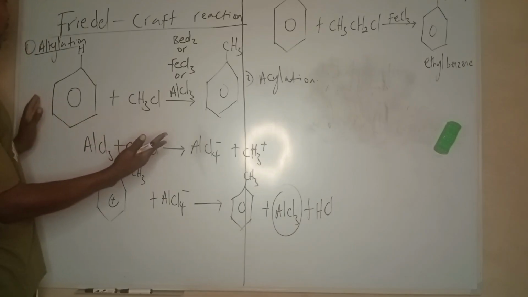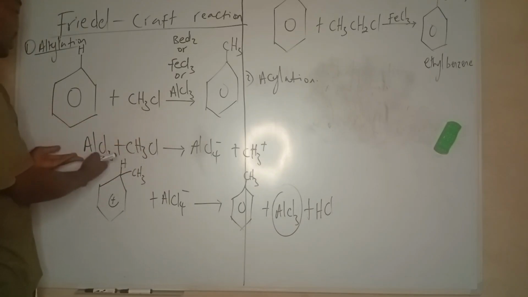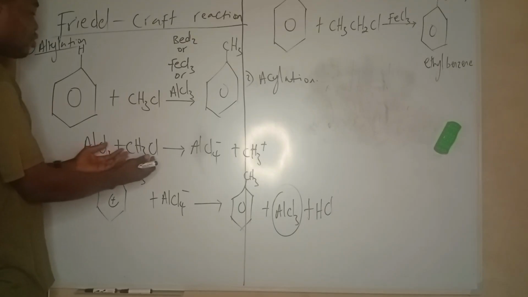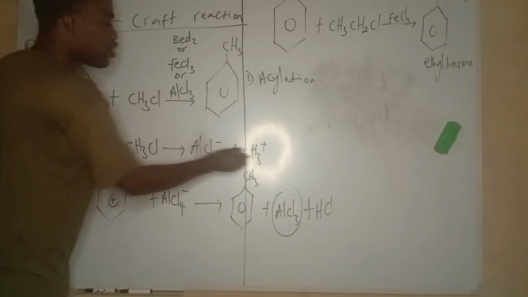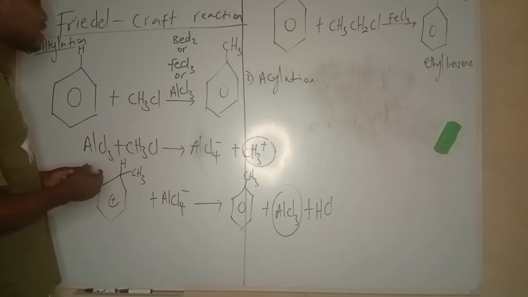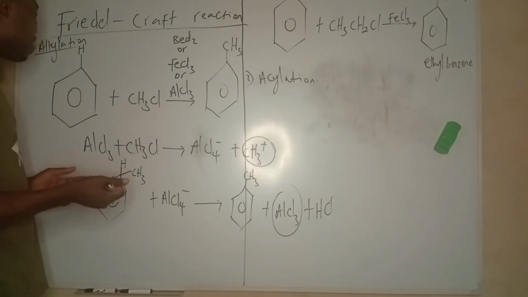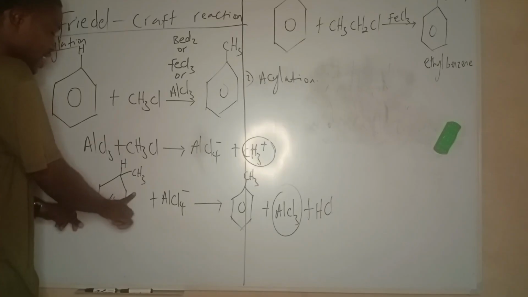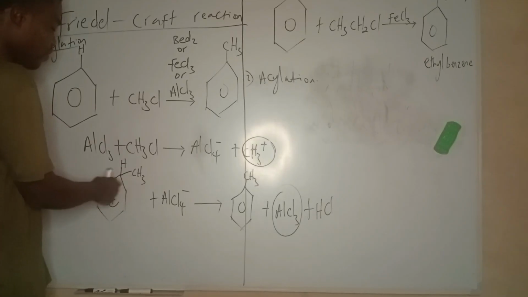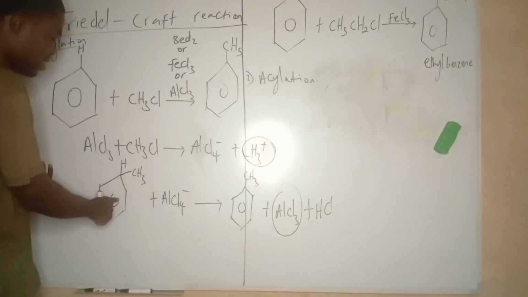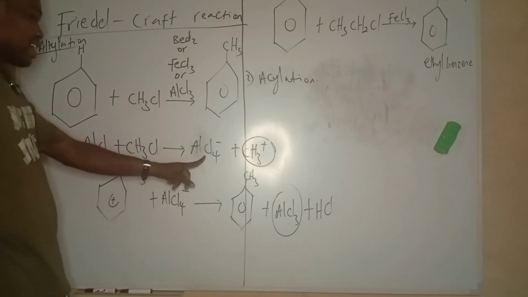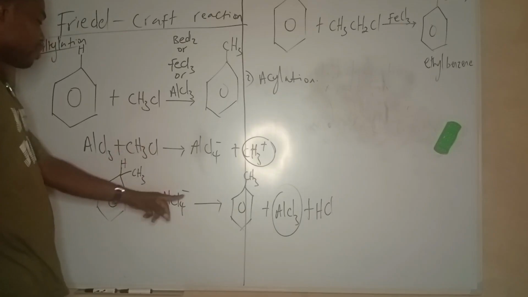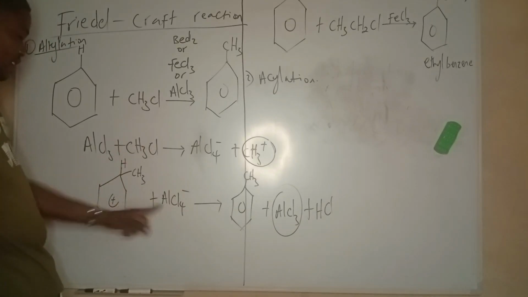Okay, so what should happen now? Once this reaction occurs, the catalyst removes chlorine, the halogen, from the alkyl halide. So the alkyl group is now an electrophile. Electrophiles are possibly charged species, looking for electrons. Benzene is electron rich, so the electrophile attacks benzene and collects electrons from it, and benzene becomes partially positive. So what comes to stabilize benzene? The catalyst, which already removed chlorine and became negative, comes to stabilize it. Positive and negative attract.